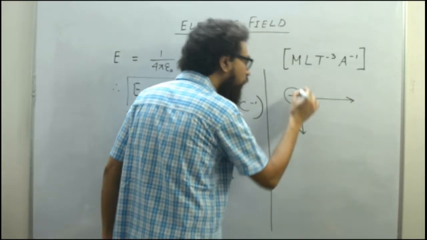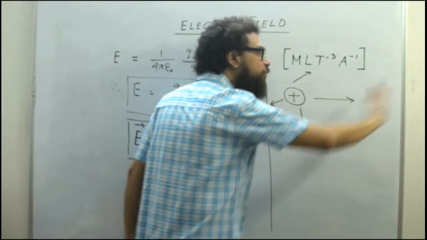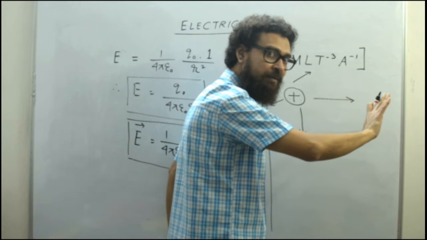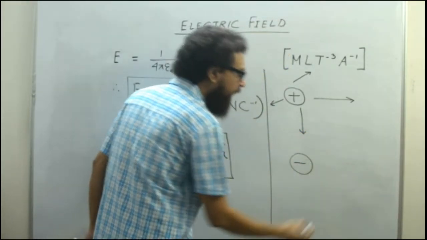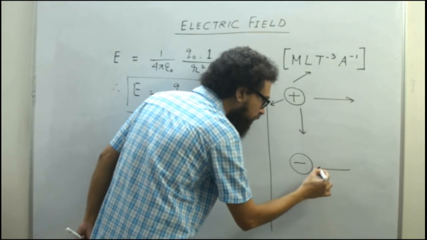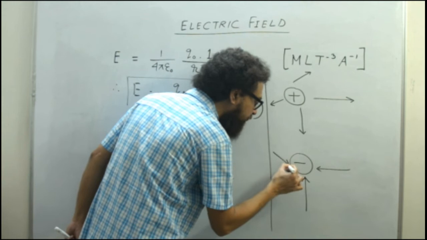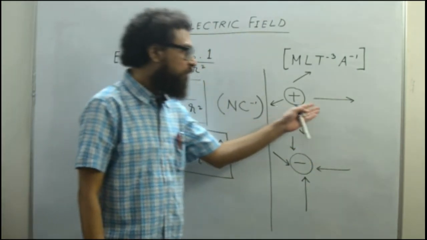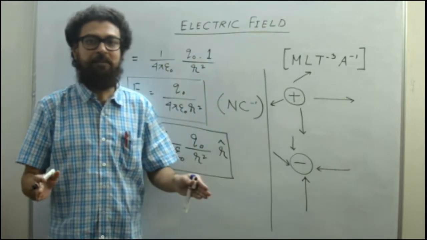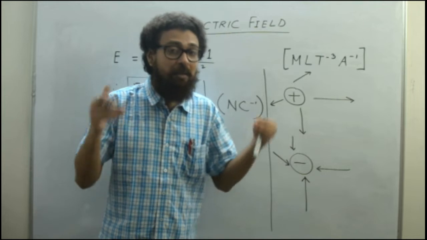If we have a negative charge, the direction will be towards the charge, which means the electric field lines will converge towards the negative charge. So for a positive charge, the field is away from the charge; for a negative charge, it is converging towards the charge.